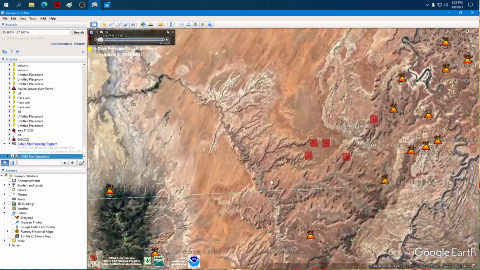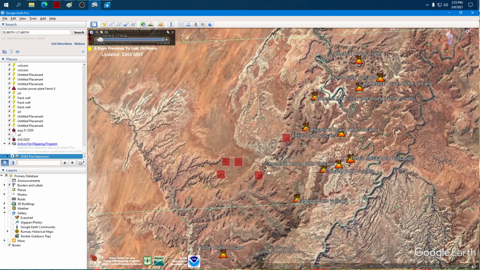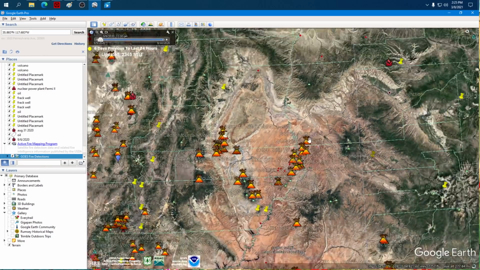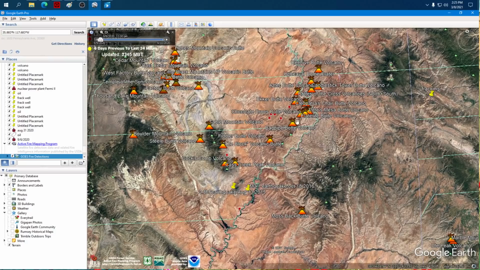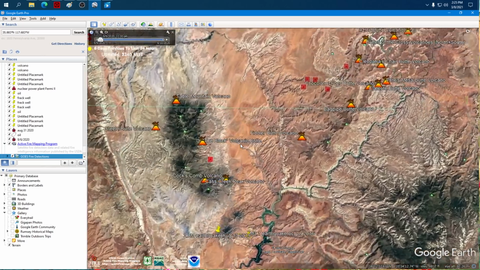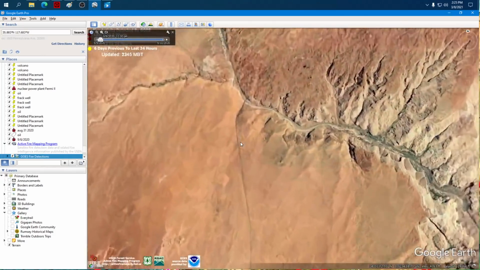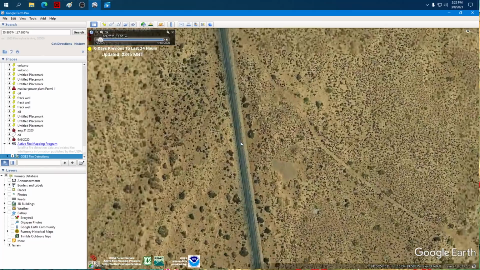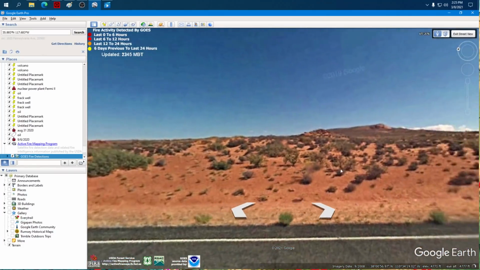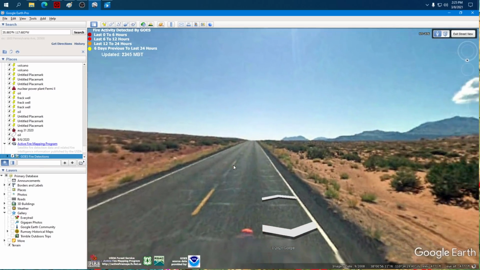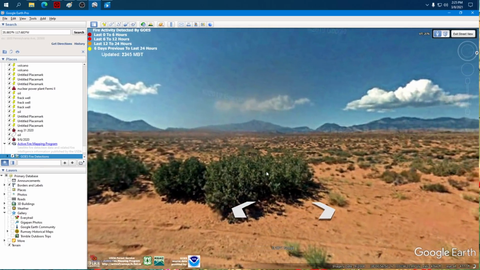Going on out here in the desert, going over to our volcanic field. This is like the Grand Canyon, basically. If not the Grand Canyon, it's almost like it. I wonder if we can get a street level view anywhere in here. We got a street level view kind of next to where the hotspot is. Or one of them. Yeah, I'm going to have to say this doesn't exactly look like forest fire material level.